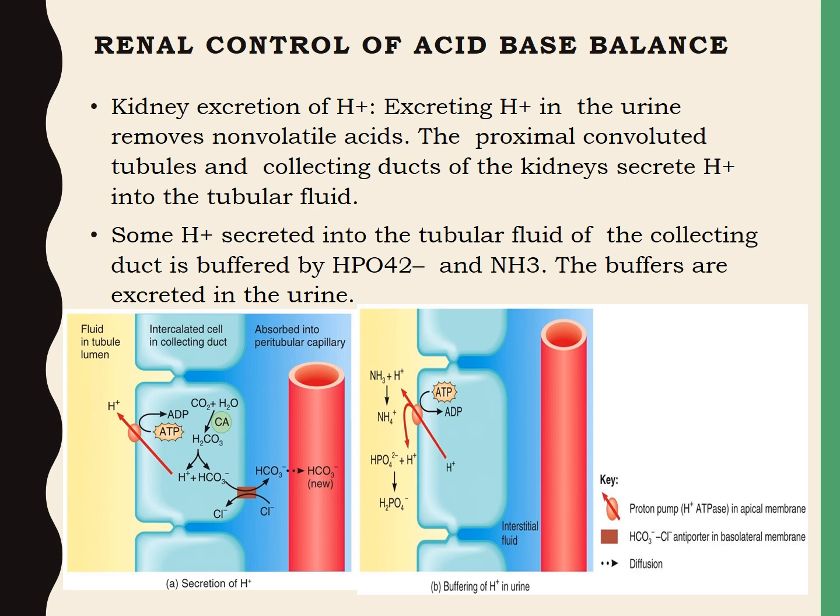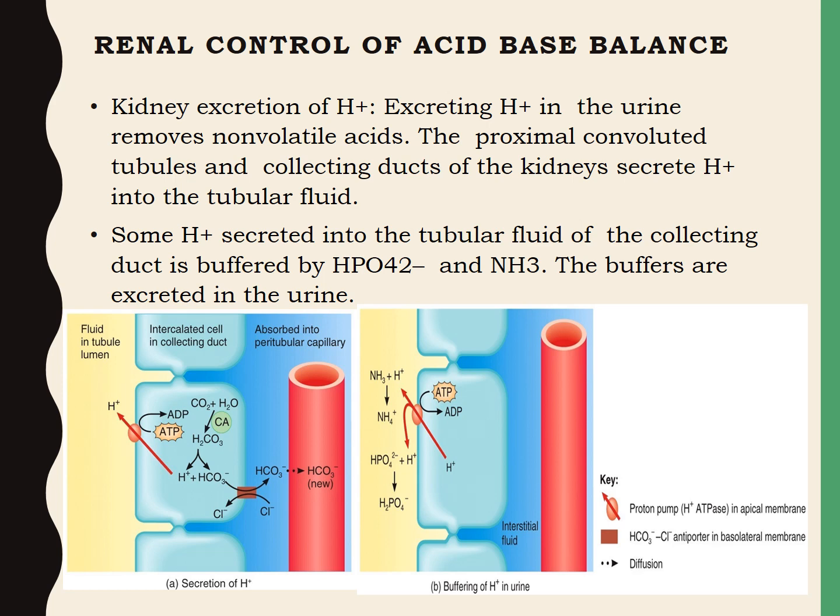The next mechanism for acid base balance is the renal control. Metabolic reactions may produce non-volatile acids, such as sulfuric acid, and the only way to eliminate this huge acid load is to excrete H plus in the urine. So, kidney excretion of the H plus ions.